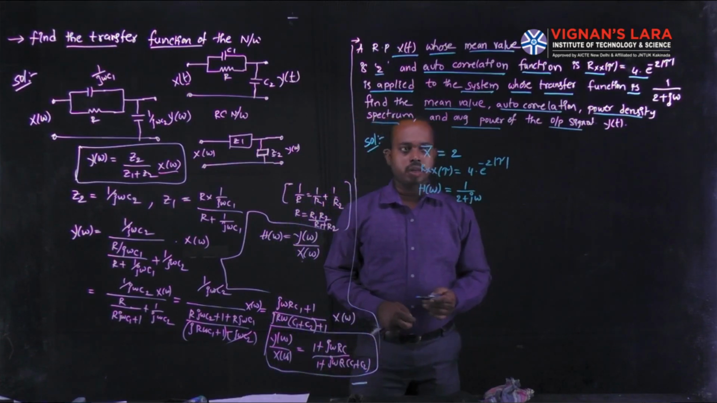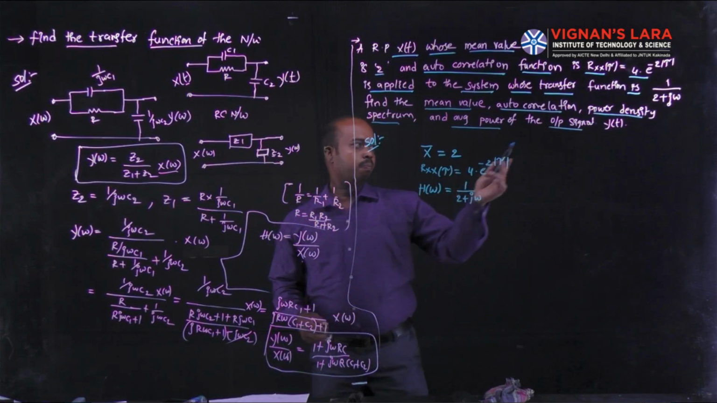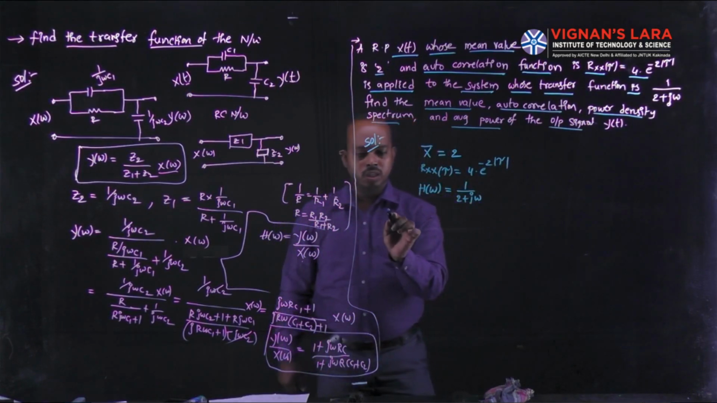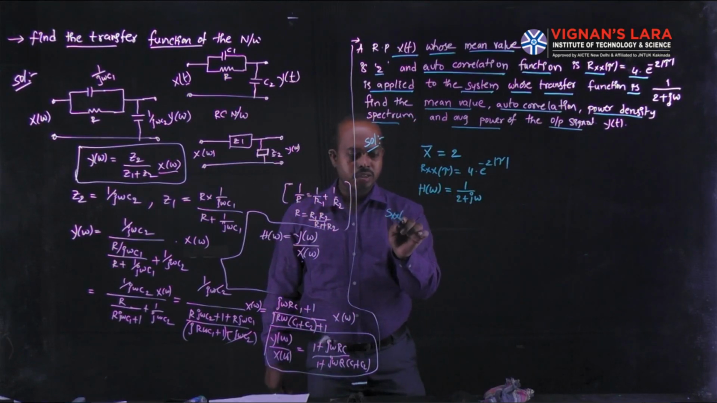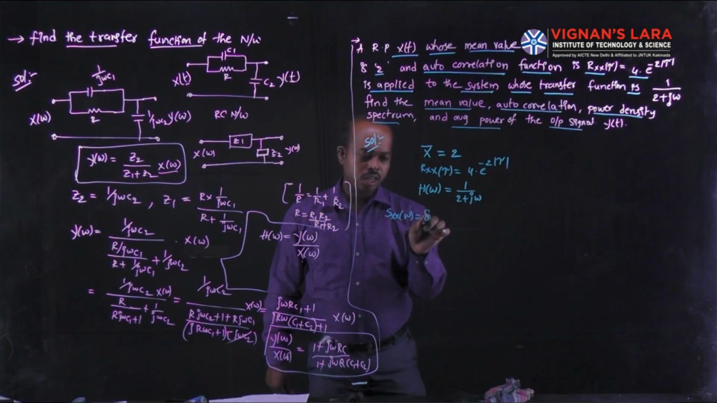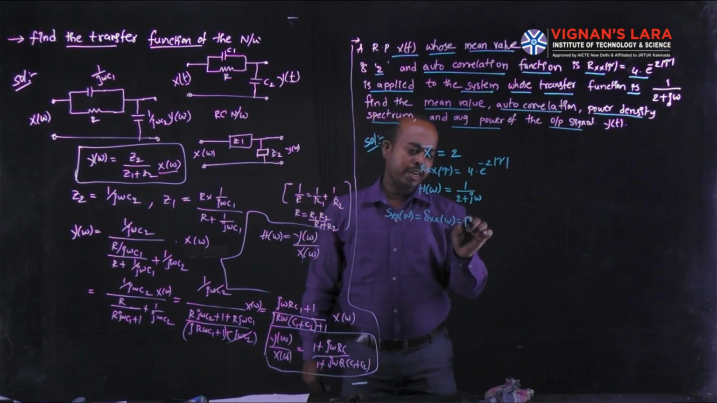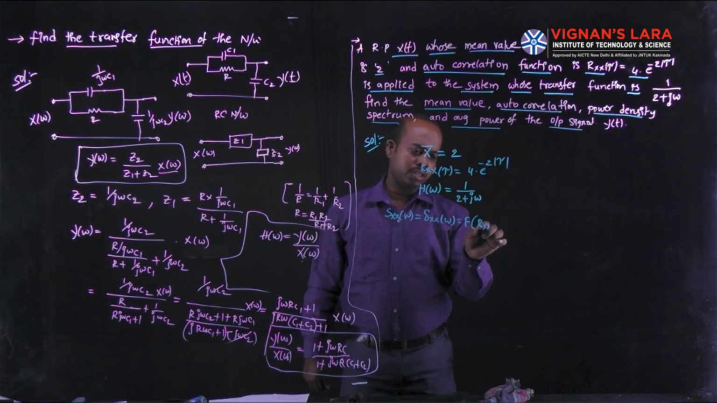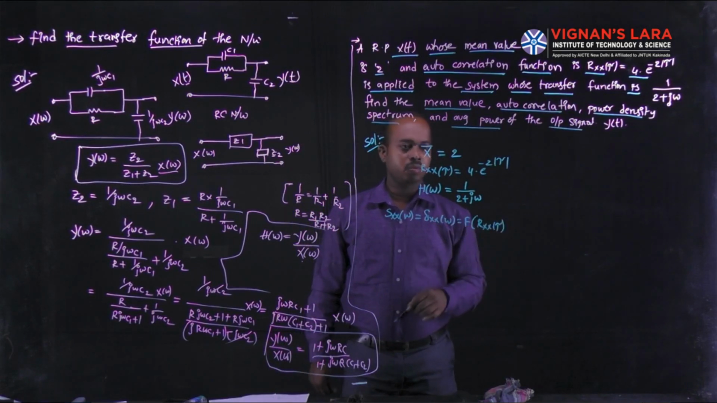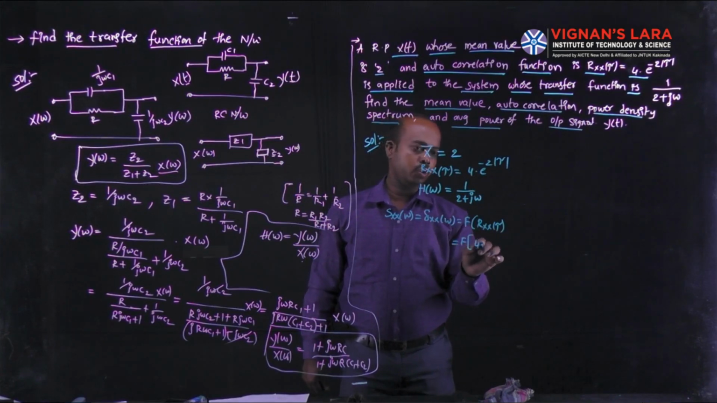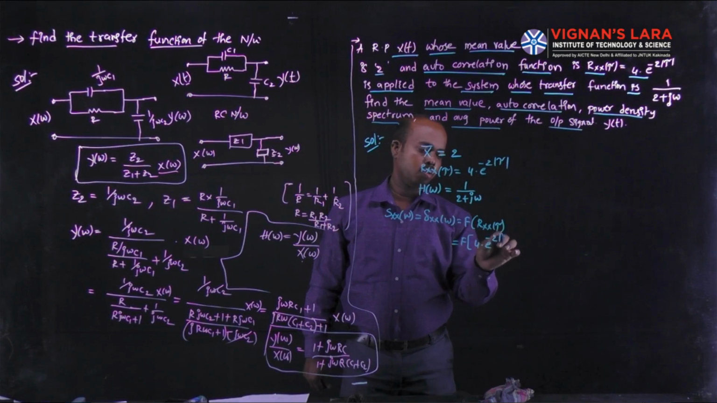First of all, you can find its power density spectrum. The power density spectrum we represent as Sxx(omega) is equal to the Fourier transform of the autocorrelation function Rxx(tau). Here the Rxx(tau) value is 4 e^(-2|tau|), so we take the Fourier transform of 4 e^(-2|tau|).